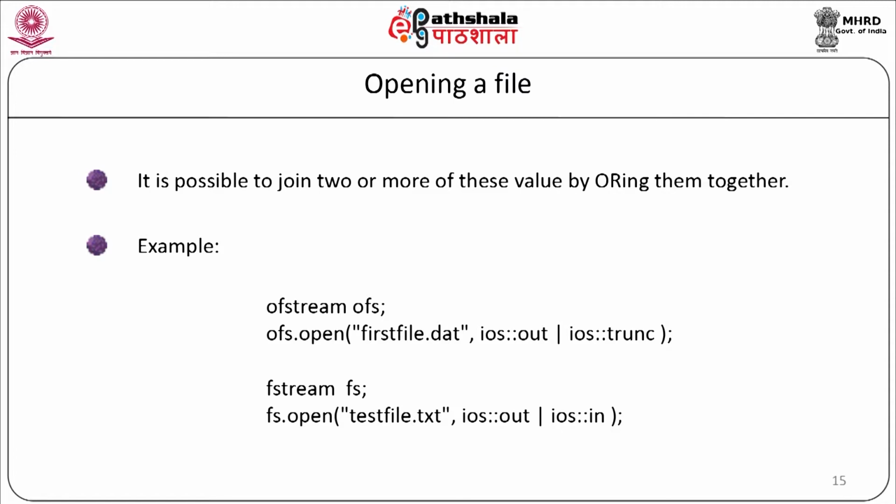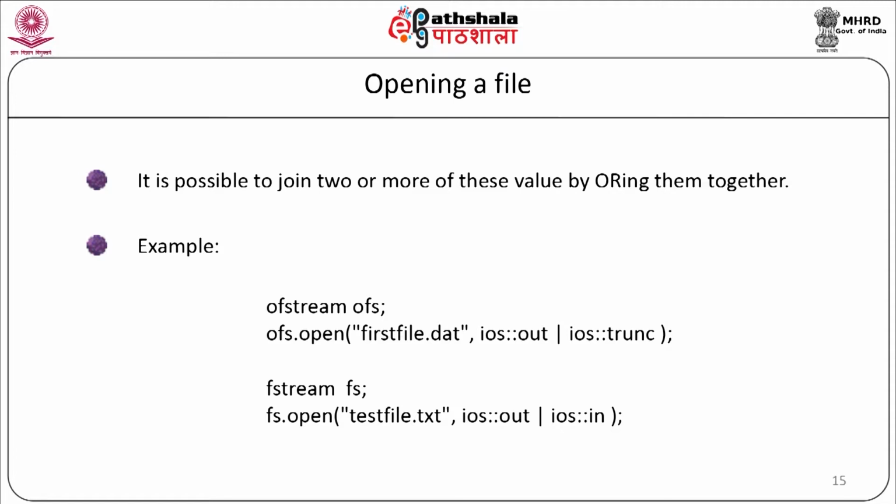In this syntax, the first argument indicates the name and the location of the file that is to be opened. The second argument of the open member function identifies the mode in which the file should be opened. It is possible to join two or more of these values using the OR operator.